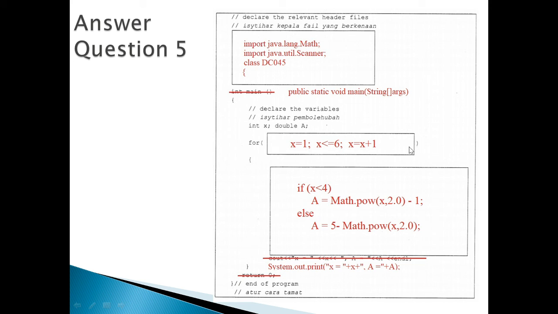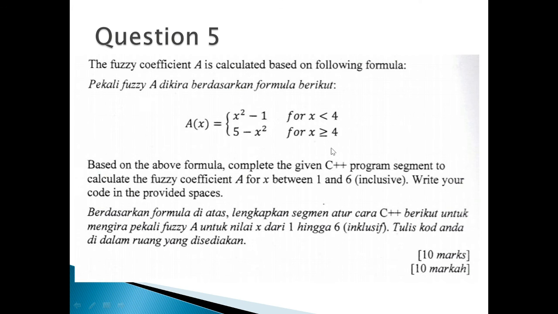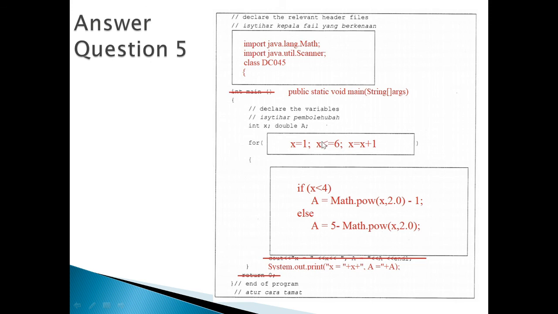And then the second box, the answer will be x equal to 1, x less than or equal to 6, x equal to x plus 1. This is the for statement, where it starts from 1 until 6, because it is stated in the question, inclusive between 1 and 6. Inclusive means that it includes 1 and 6. Okay, so include 1 and 6.